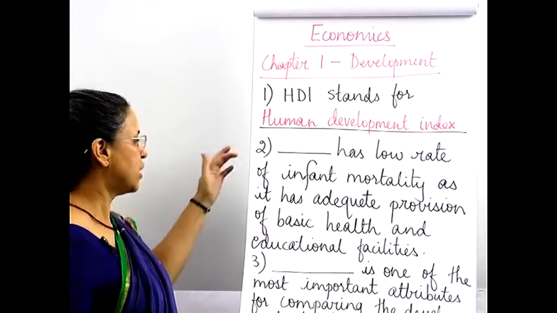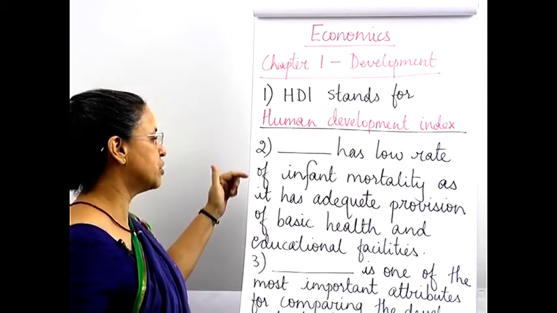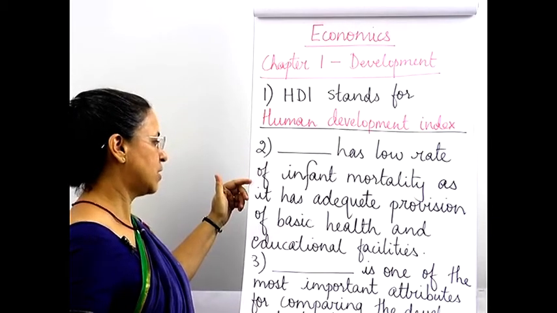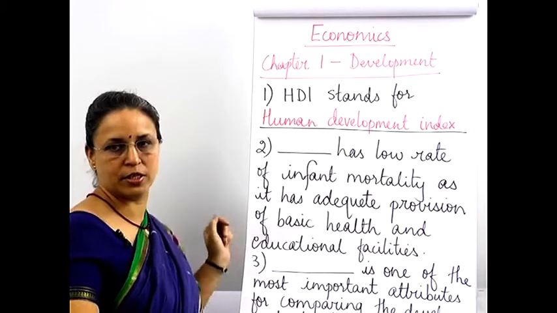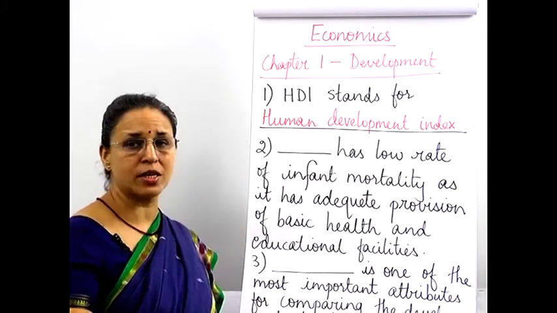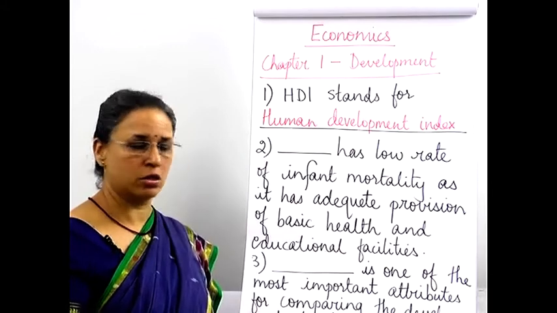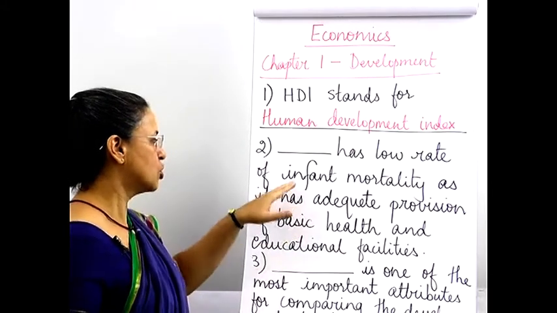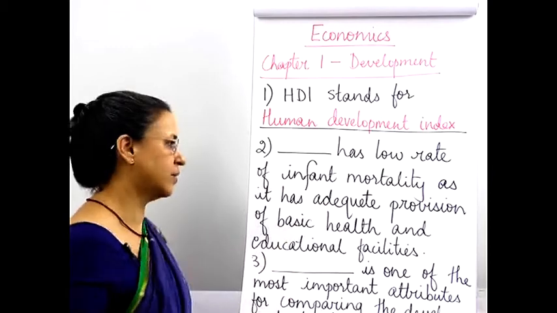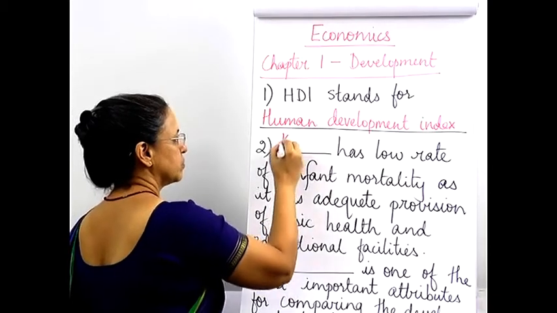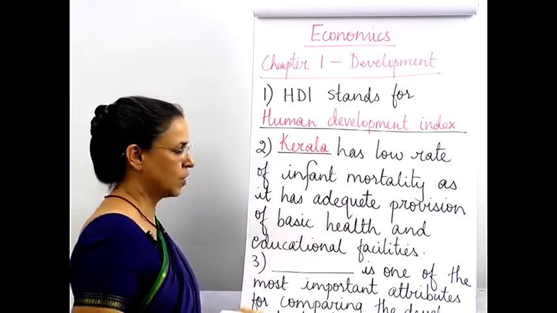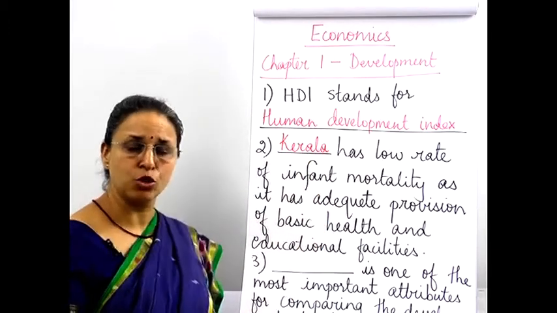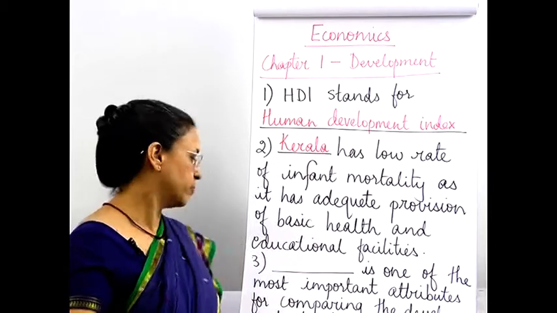Second, Dash has low rate of infant mortality as it has adequate provision of basic health and educational facilities. Now here we are talking about which state in India has good facilities because of which so many children do not die, and that is Kerala. Otherwise, the children die before the age of even 1.